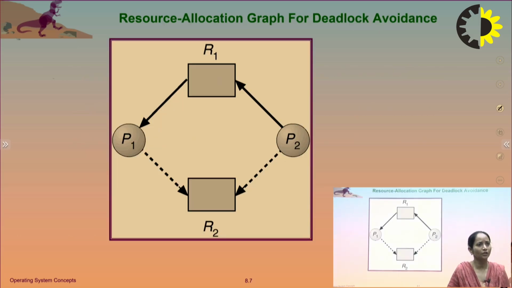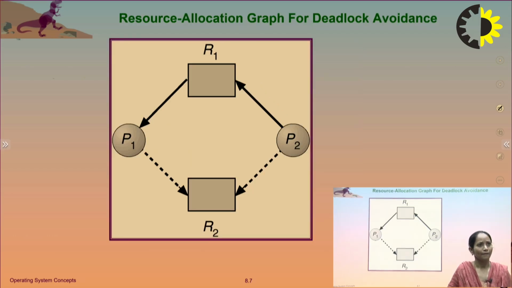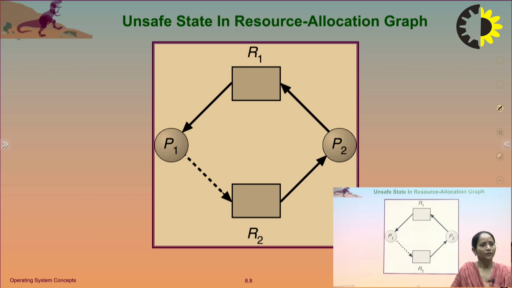Resource allocation graph for deadlock avoidance. This is shown by the dotted line. So this is the deadlock, this is the condition for the deadlock. P1 is holding the resource R1 and waiting for R2. P2 is waiting for R2 and R1 both. We can take another example for the unsafe state. This is the unsafe state. If the state is unsafe, then there is a possibility of deadlock.